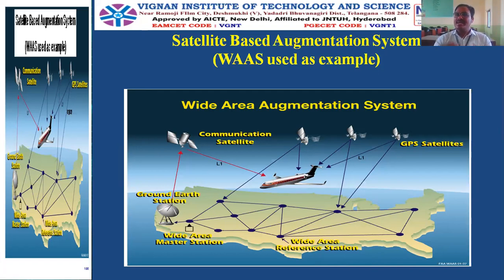And this is called the wide area augmentation system. Any doubts in this? I have just briefed what the wide area augmentation system is. Augmentation is to enhance, improve or increase the quality of the calculations, the accuracy or the reliability.